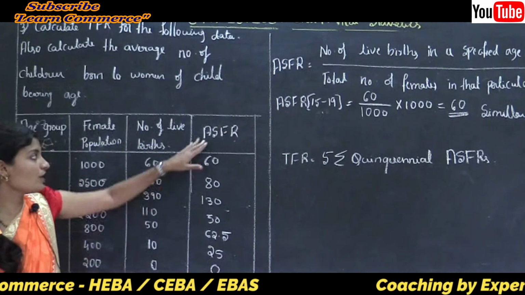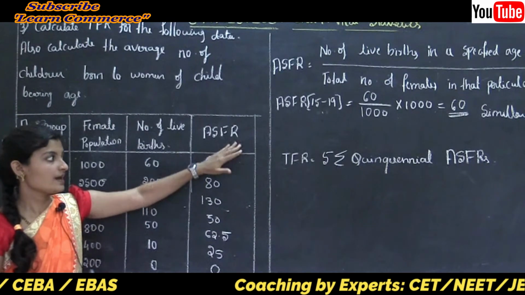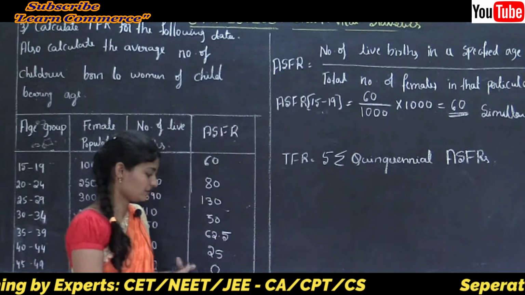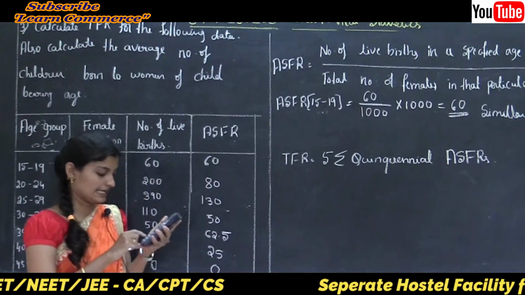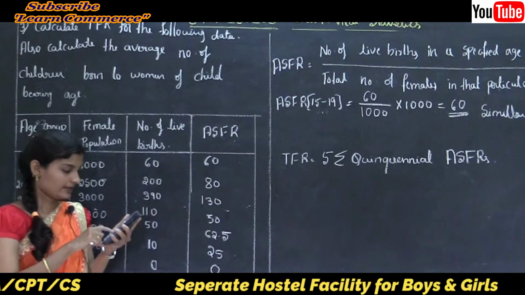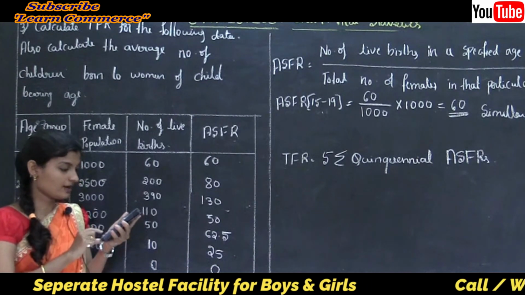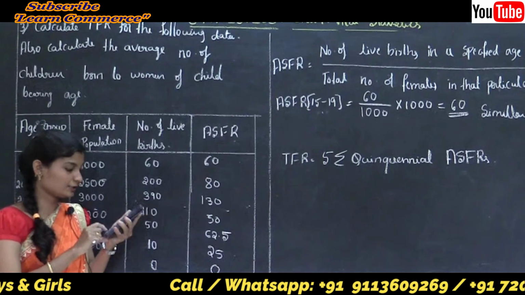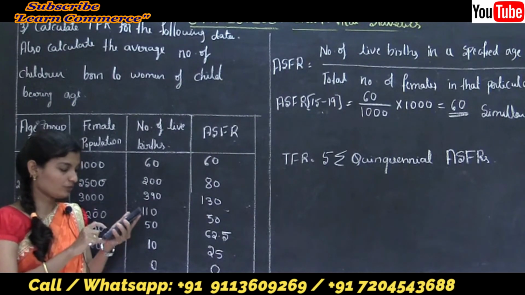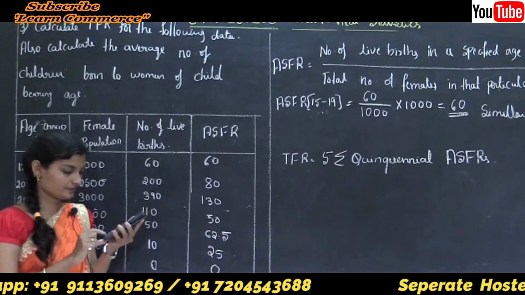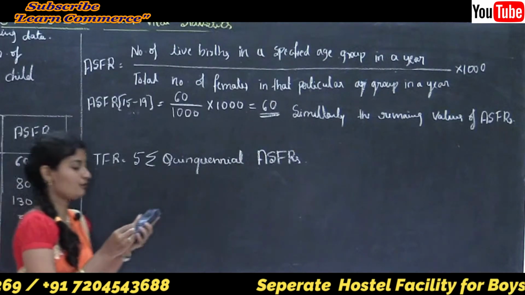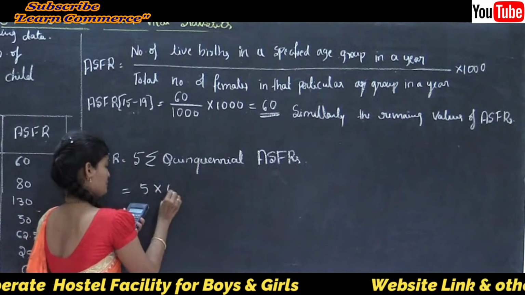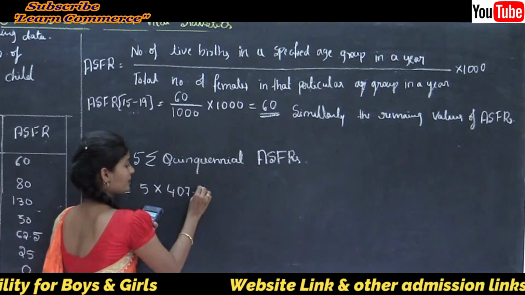Now we have the age specific fertility rates, and we need to calculate the sum of these observations. The sum is 60 plus 80 plus 130 plus 50 plus 62.5 plus 25 plus 0, that is 407.5. So this is equal to 5 into 407.5, which is 2037.5.